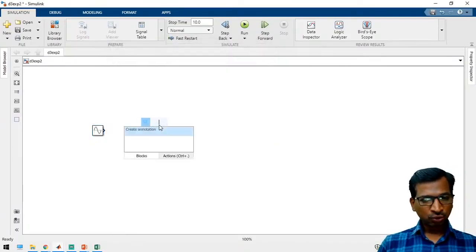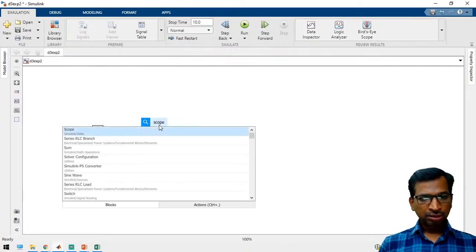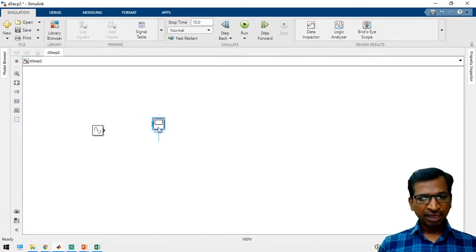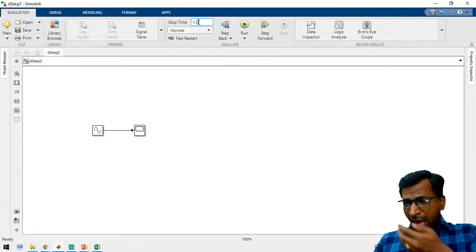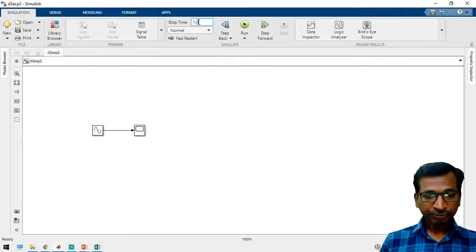So now let us take a scope. The sine wave will not be proper because we have not adjusted the simulation time. So just run this simulation for 1 second.